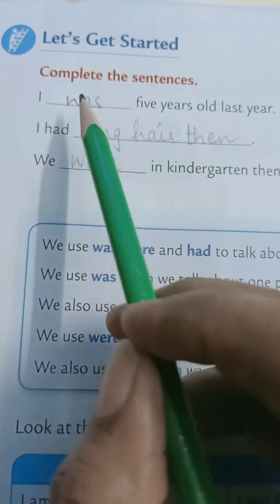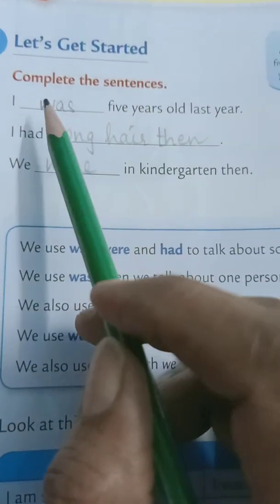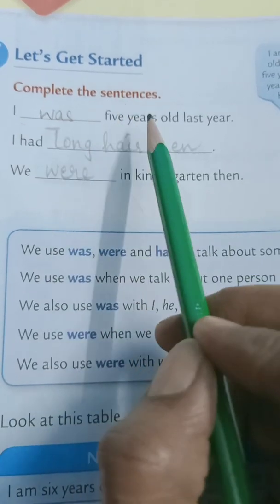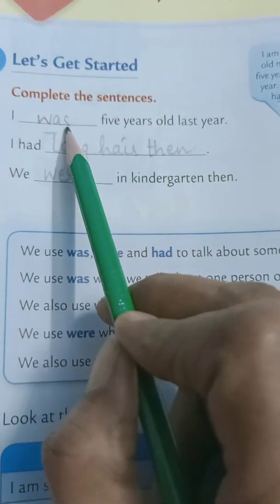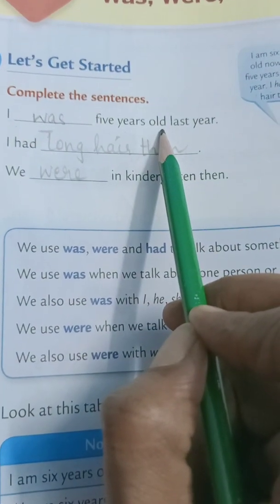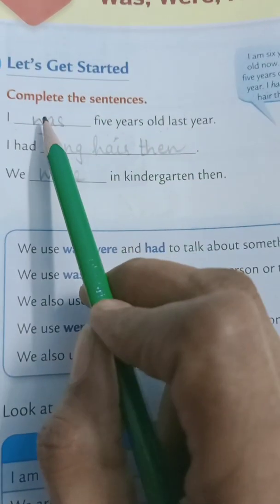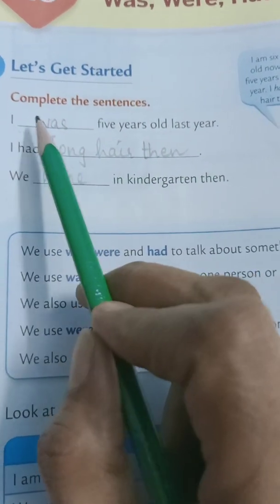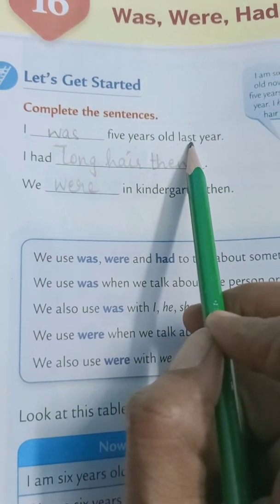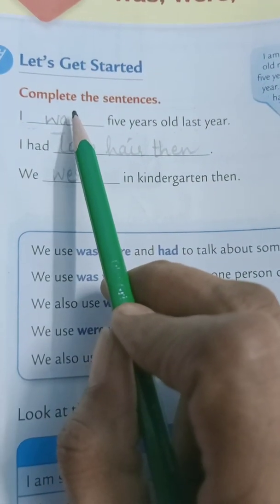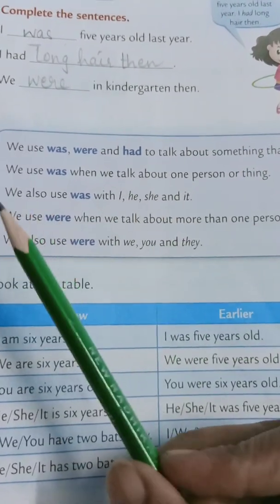So listen here, children. I was is a past tense. If we use is, then here it would be I am 5 years old now. If we write here now, then we will use is. But this sentence is telling us something about the past. Okay. So we will use was. Now listen here, children.